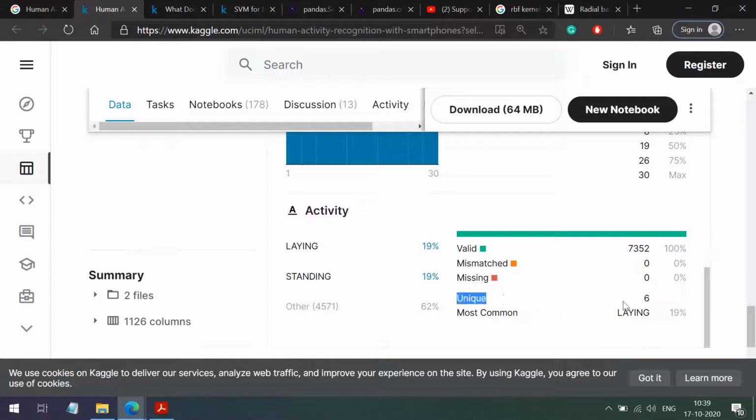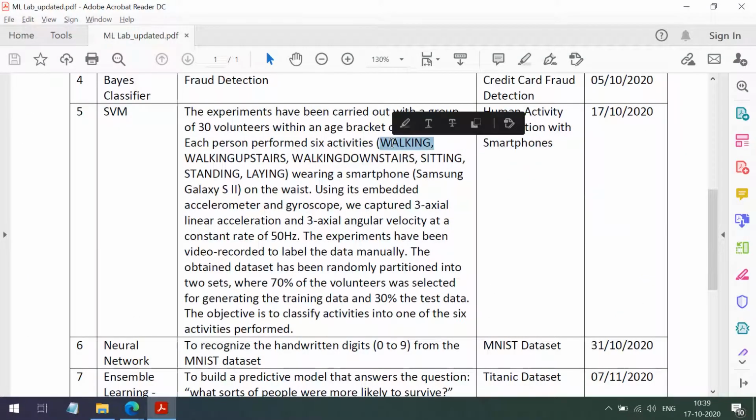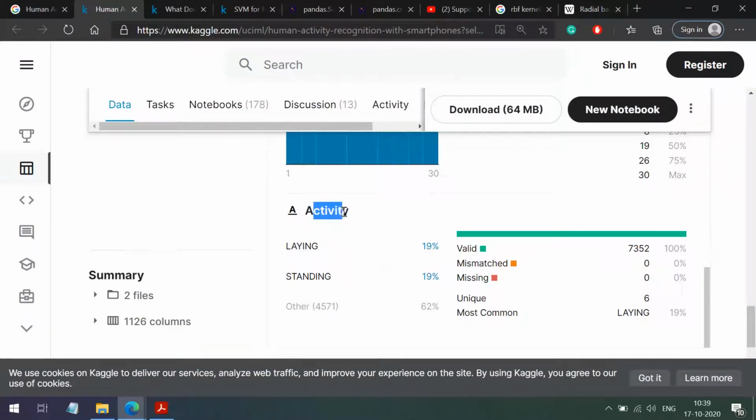We have a total of 6 unique values, and those values are what we have seen here: walking upstairs, walking downstairs, sitting, standing and laying. So this column is our target column. We want to predict these class labels. Here we have a total of 6 classes, that's why this is a case of multi-class classification. Remember that it is a case of multi-class classification. Till now we have seen only cases of binary classification. So this is an example of multi-class classification.